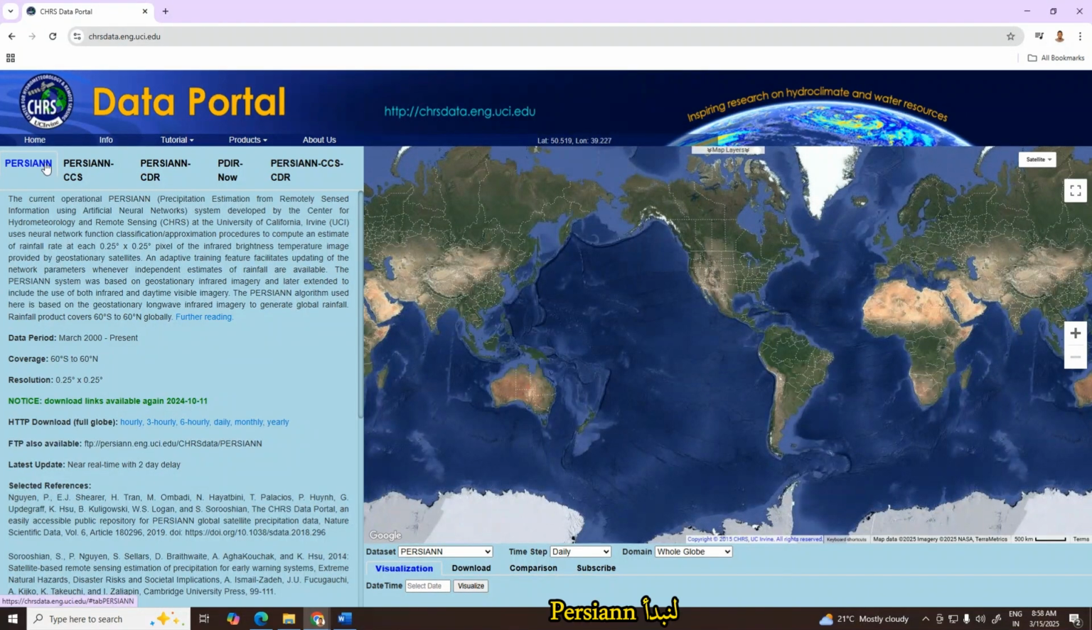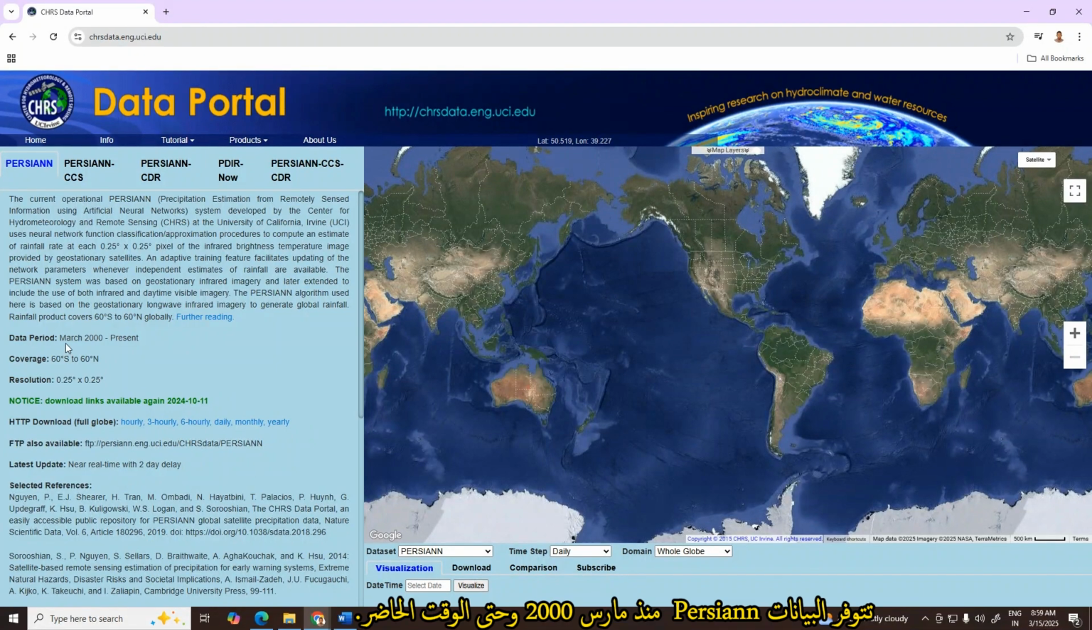Let's start with PERSIANN. Here we'll find all information about PERSIANN data: data coverage, resolution, and available data for downloading: hourly, 3 hours, 6 hours, daily, monthly, and yearly, and also the references. The data availability for the PERSIANN starts from March 2000 up to the present time.